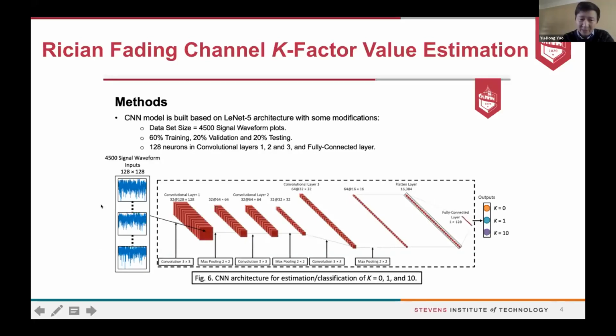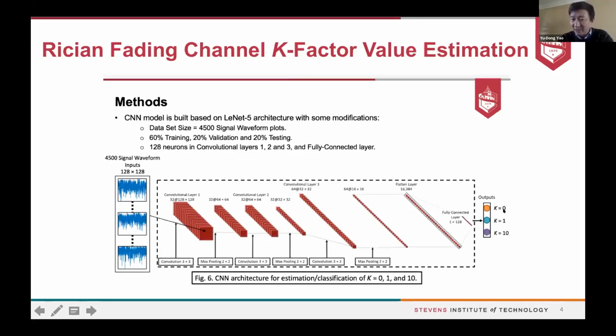For example, this shows the received signal waveform. And then, of course, there's a certain data size for training, validation, and testing, and then the whole neural network for the AI deep learning. The purpose of this approach, in this particular example, is to identify 3 classes.